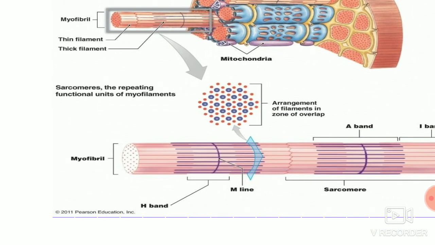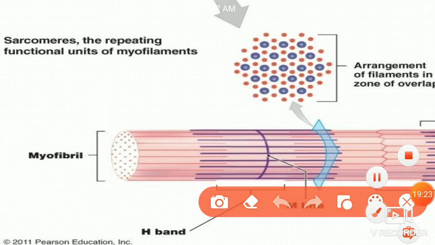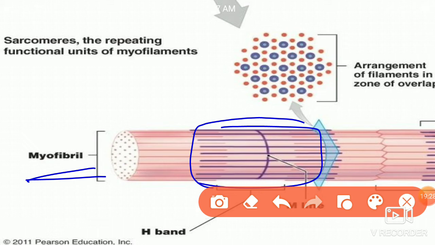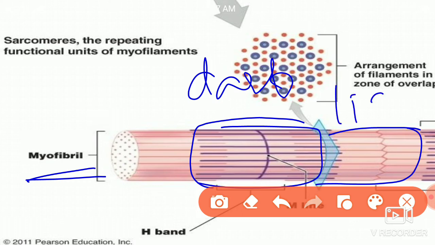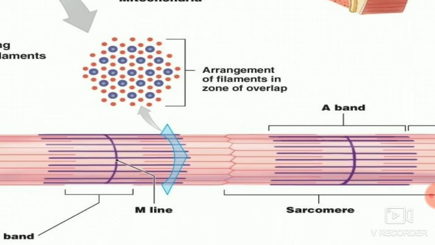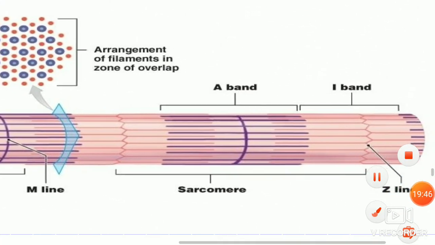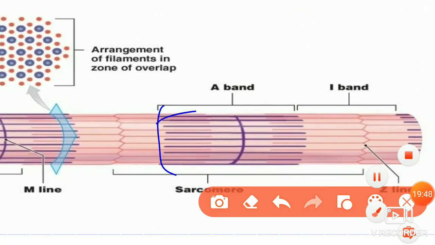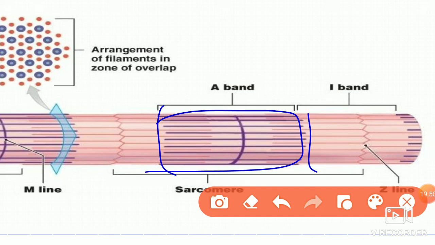You can see here, this is a myofibril, and it consists of a dark band, and next a light band alternatively. Here again you can see this is a dark band and this is the light band.